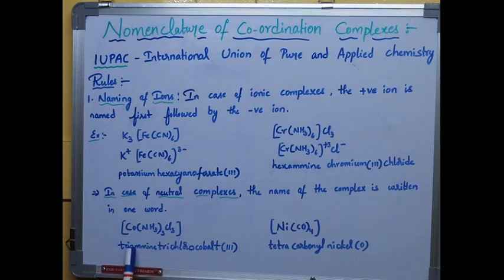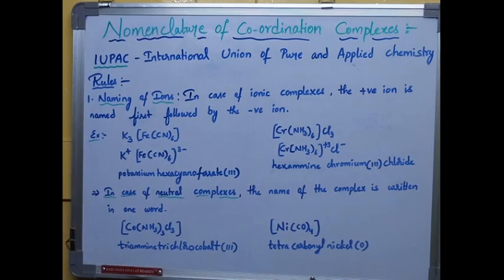Here also, while naming any complex we should follow alphabetical order. That's the reason I am naming ammine first, next chloro. Three ammine ligands are present, so triammine, and chlorine is present 3 times, so trichloro, and cobalt. Cobalt is the main central element, so cobalt 3. If you calculate the oxidation state, you will get 3 as the oxidation number. Finally you should mention the oxidation number in the brackets. This is the first rule in IUPAC nomenclature.